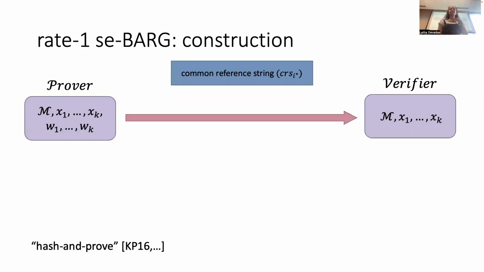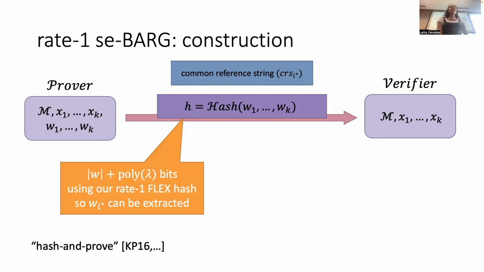So what do we want this construction to look like? In three words, the answer is basically hash and prove. This is a paradigm that was followed from the original work of Kalai and Paneth in 2016 that defined RAM delegation, which we'll talk about in a second. But basically, hash, as in we'll use our Rate-1 flex hash.